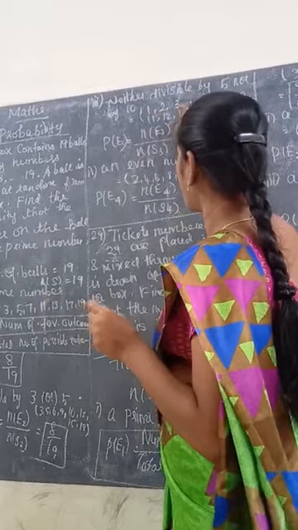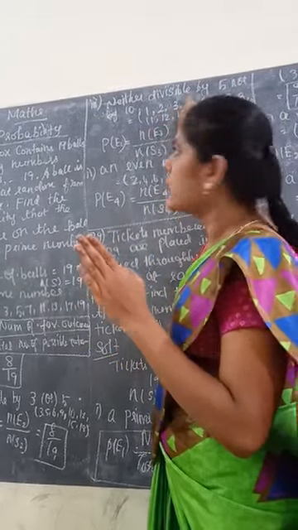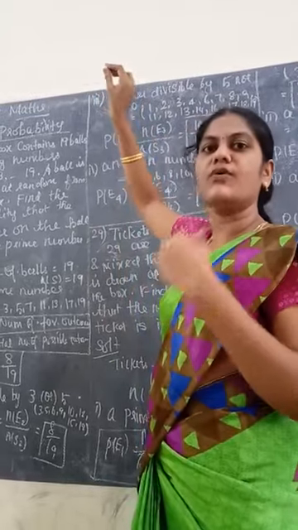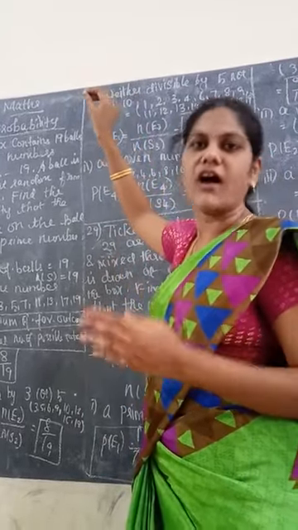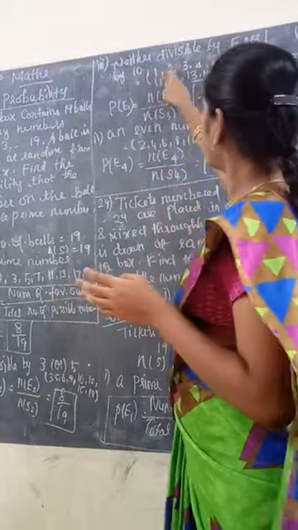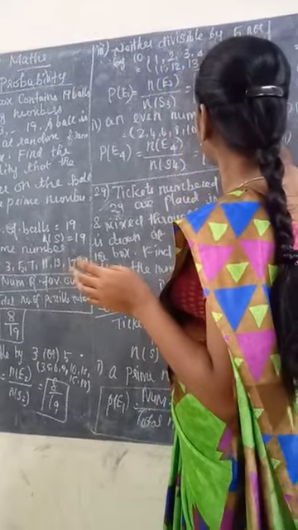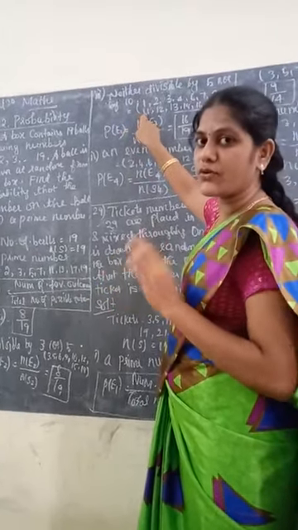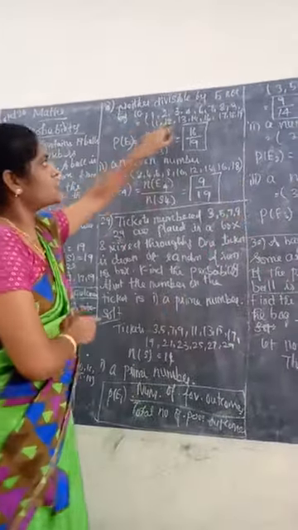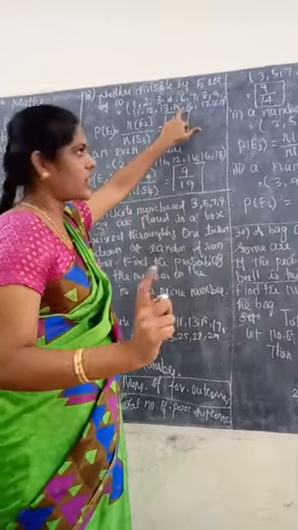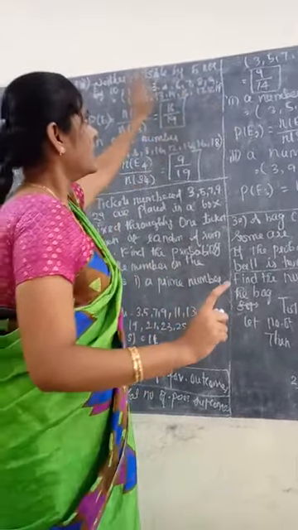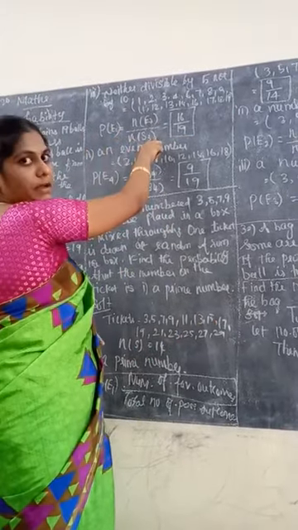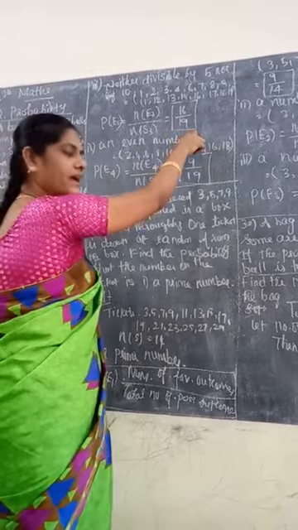Listen, 1, 2, 3, 4. 5 is divisible by 5, we do not take that because of neither-nor. That means the remaining numbers that are not divisible by 5 or 10. So 1, 2, 3, 4, 6, 7, 8, 9. 10 is divisible, so we do not take this number. Then 11, 12, 13, 14, 15 is divisible, we do not take it. 16, 17, 18, 19. So totally 16 numbers are here. So probability of E3 equals n of E3 by n of S3 equals 16 by 19.